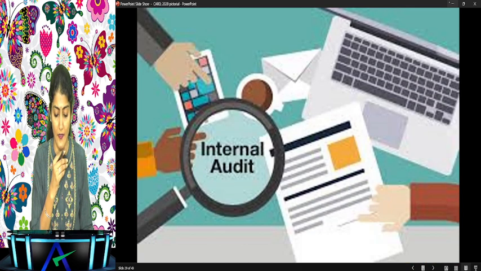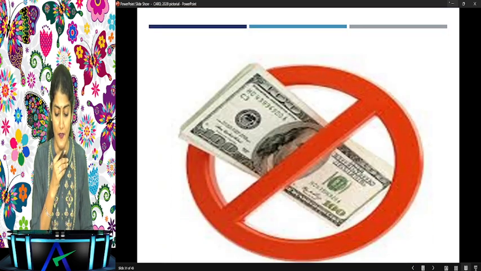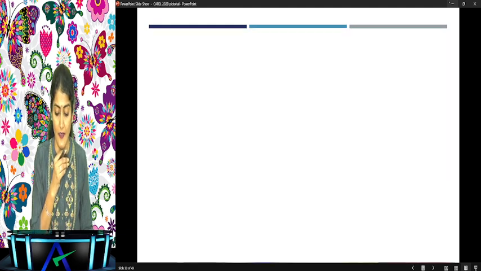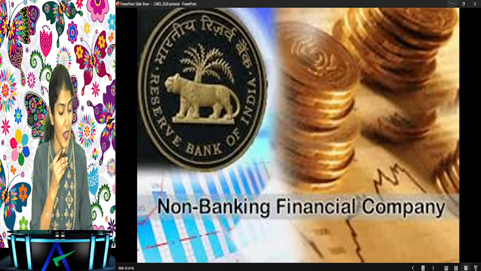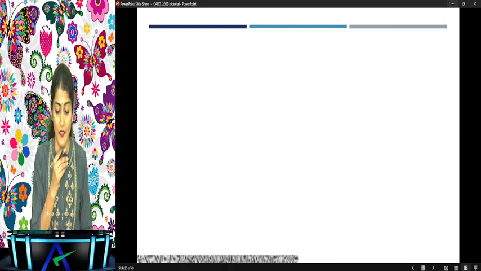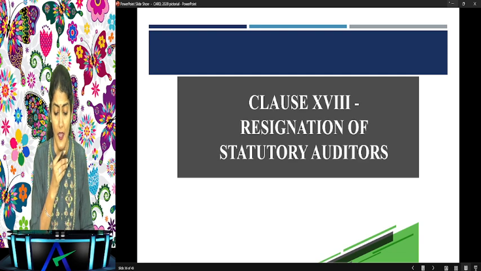14 is regarding the internal audit, right? 15 is regarding the non-cash transactions, right? 16 is regarding the registration with the RBI and the NBFCs, right? Then 17 is regarding the cash losses.